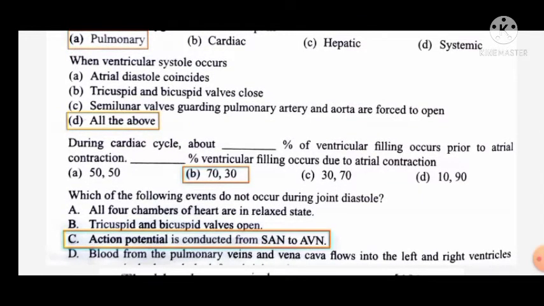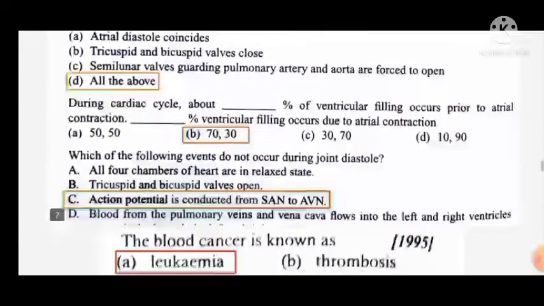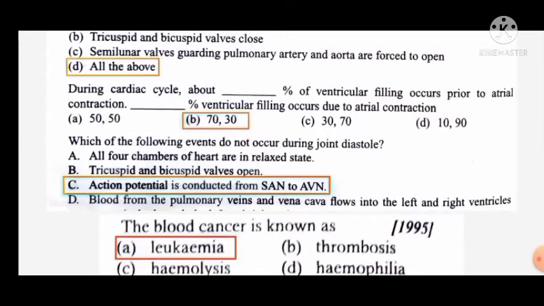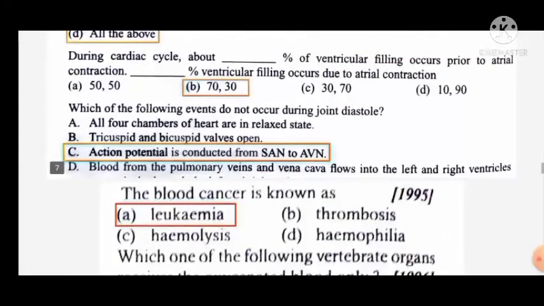During the cardiac cycle, about 70% of ventricular filling occurs prior to atrial contraction. 30% of ventricular filling occurs due to the atrial contraction. That is very important. Which of the following events does not occur during joint diastole? Action potential is conducted from the sinoatrial node to the atrioventricular node.